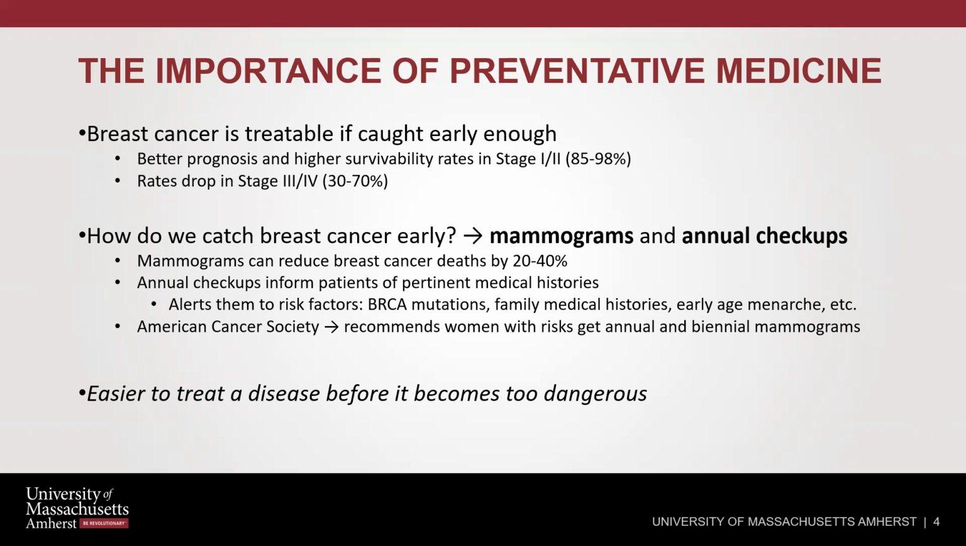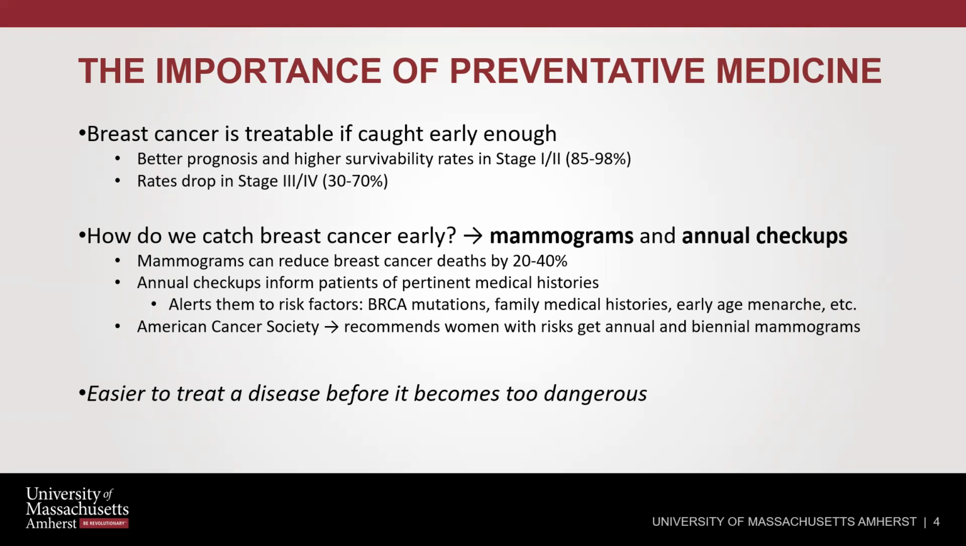However, once we enter stage 3 and 4, when the cancer has now spread to other parts of the body, the rates of survivability drop. They can be anywhere between 30 to 70%. That 30% is more likely to be in stage 4, considering once the cancer is spread to other organs, it is very difficult to treat and the prognosis is very poor. So if we can stop breast cancer from spreading to stage 3 and 4 by catching it early, we can prevent this mortality. To catch breast cancer early, we go through mammograms and annual checkups.